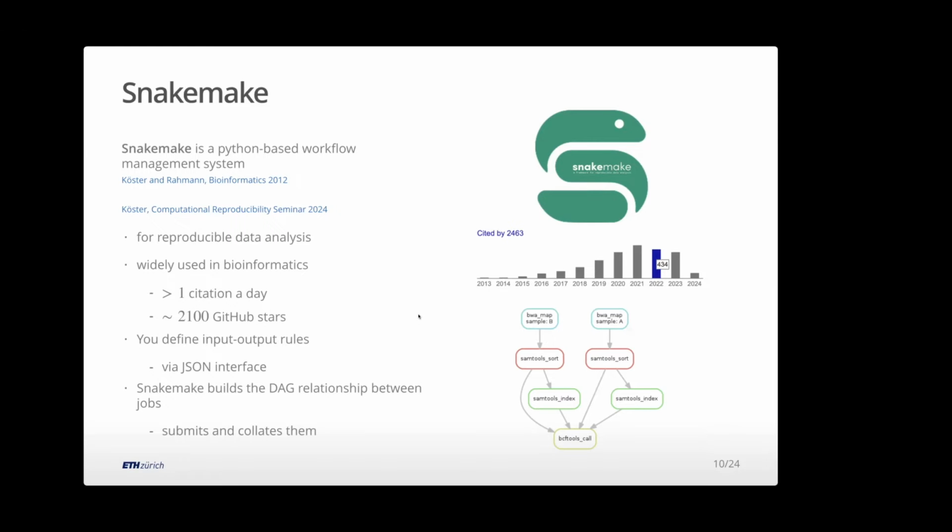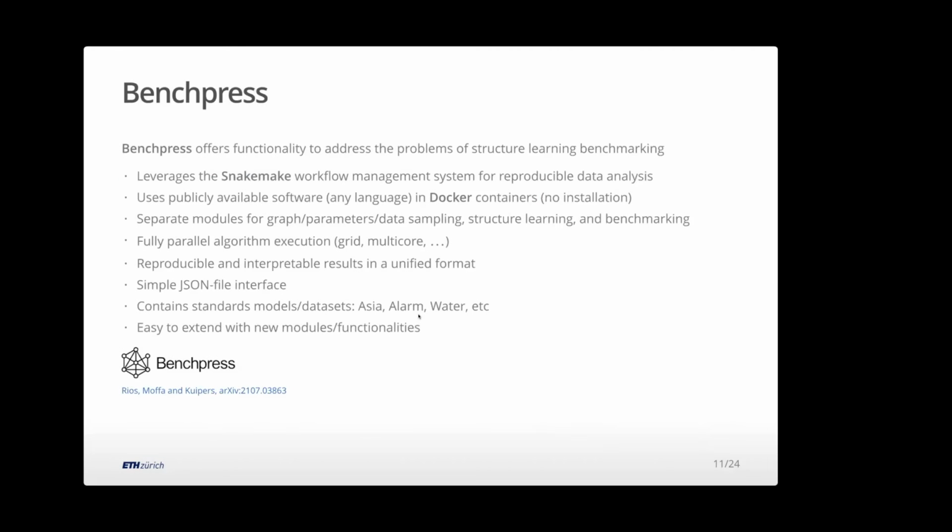And we wanted to bring this to the world of causal discovery. So what we did, well, when Felix, I'm not sure he's here, maybe he's in the call, he joined Jack's group at University of Basel. And we were like, okay, can we take these tools from bioinformatics and bring it across to causal discovery? And so we developed this kind of functionality. We call it Benchpress. And we exactly use the Snakemake workflow as the heart. We use everything that's been developed by other people to make it easy for us. And it means we can do the internal bits in any language using these Docker containers. So we can take all these different algorithms in different languages, put them together.